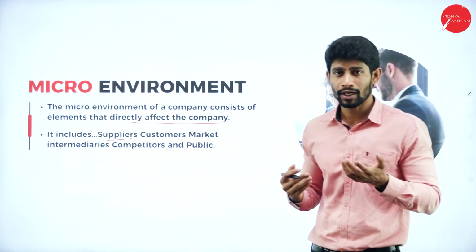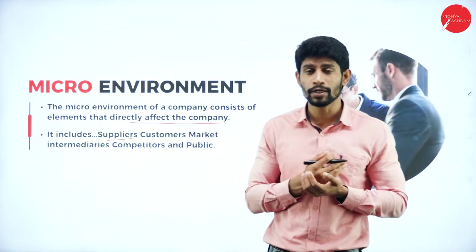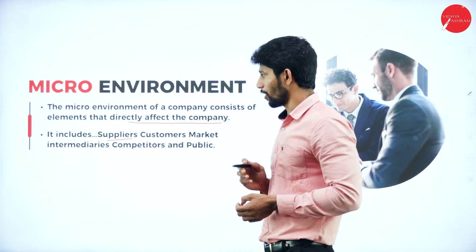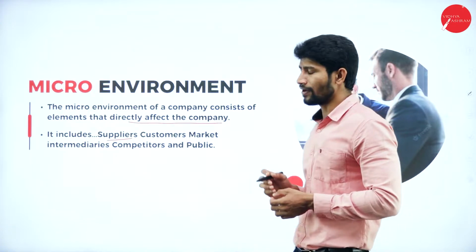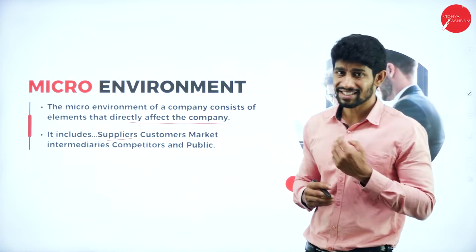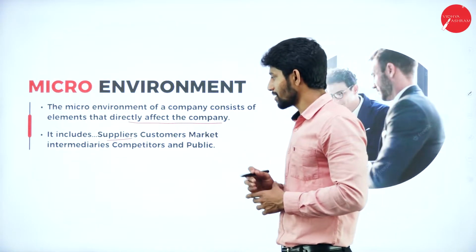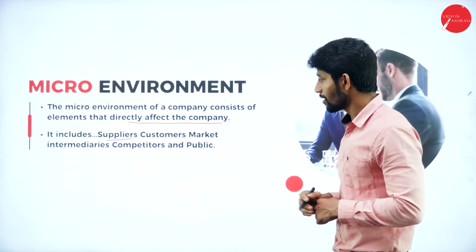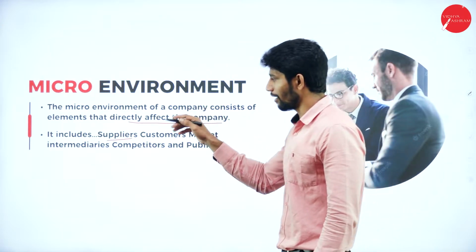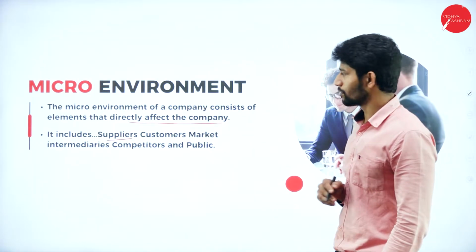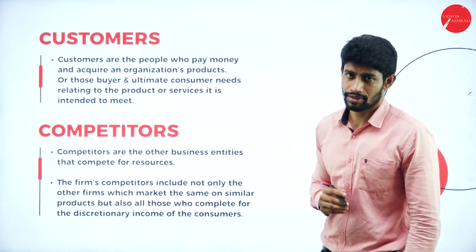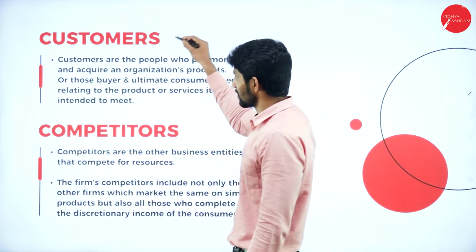Customers, if they buy products, then obviously we can make more profit. If they won't buy products, the company will be in loss. So micro environment of a company consists of elements that directly affect the company. Such elements are suppliers, customers, market intermediaries, competitors, and public. So we will look into each and every factors in depth in the coming slides. So the first factor is customers.